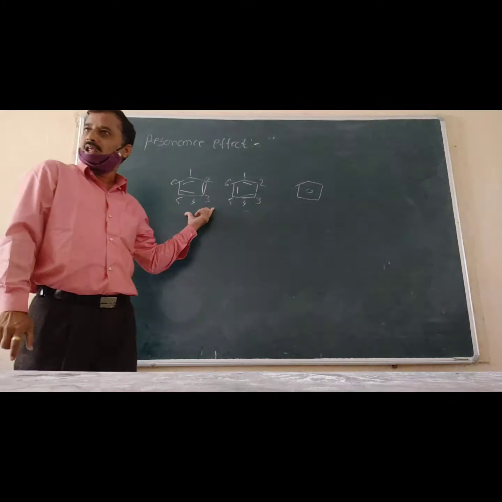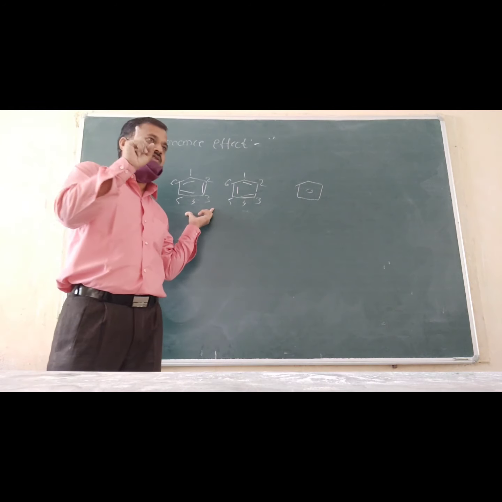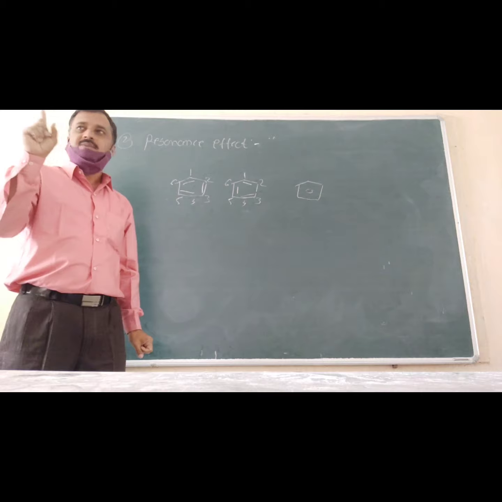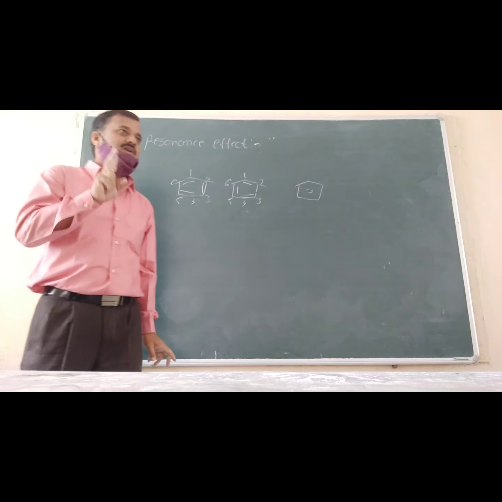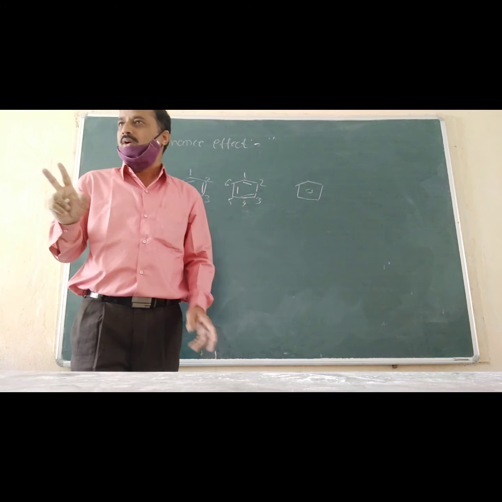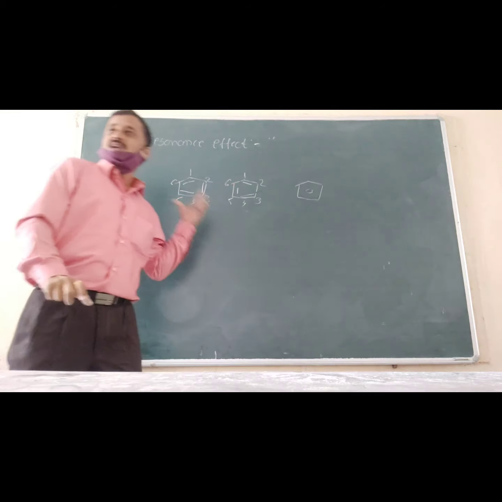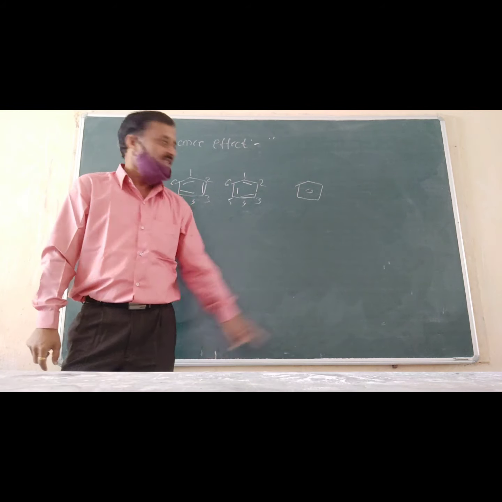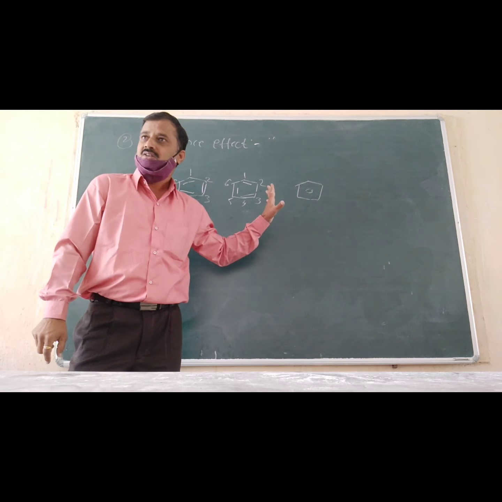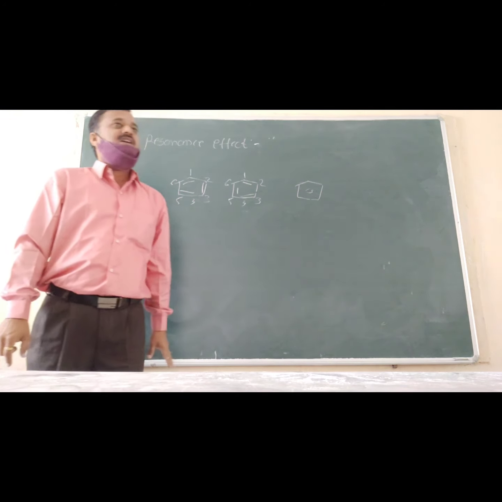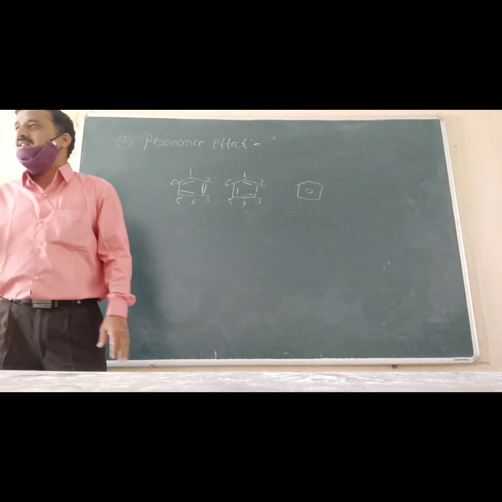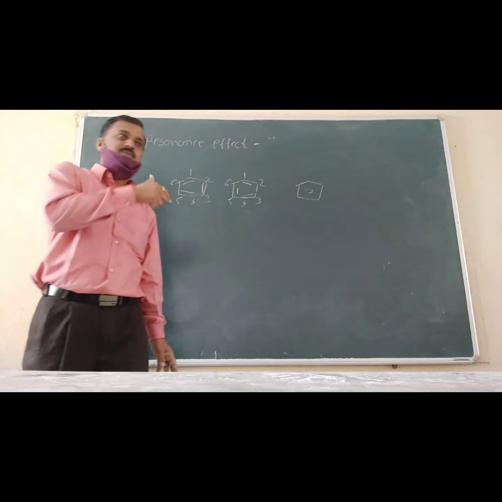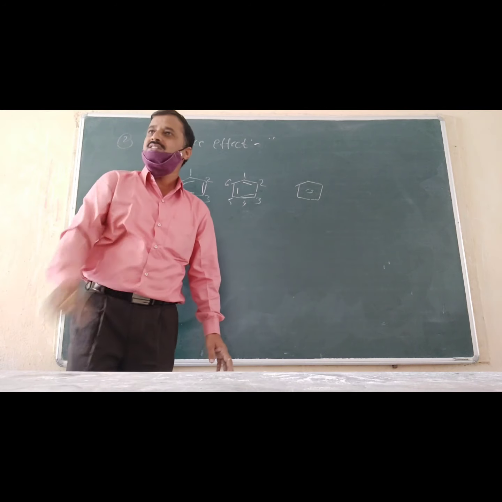The single Lewis structure of the molecule cannot explain all the properties of the molecule, and therefore these structures are known as the resonance structures or canonical structures. The structure which explains all the properties of the molecule is known as the resonance hybrid structure. And this phenomenon is known as the resonance effect.